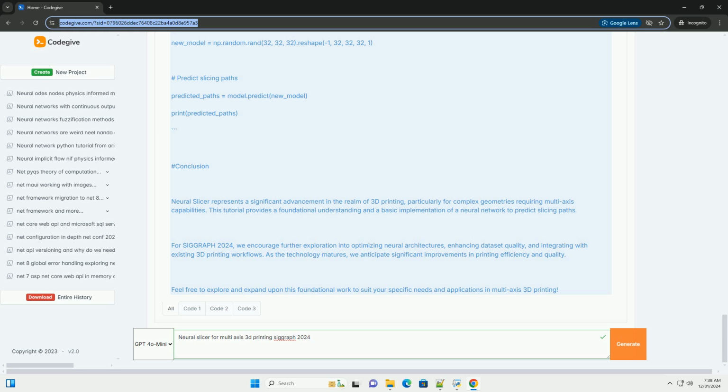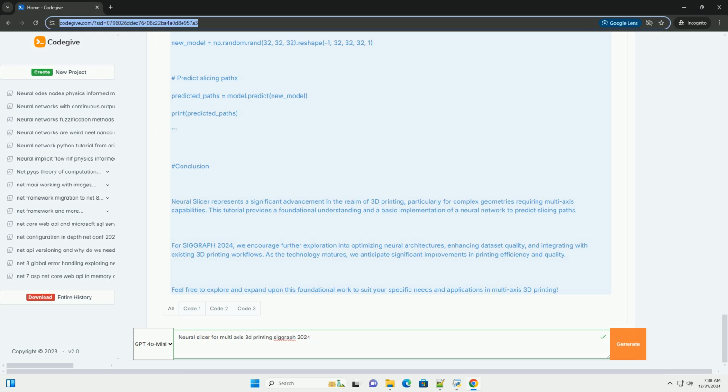Implementation steps. 1. Data preparation, collect a dataset of 3D models and their corresponding optimal slicing paths. 2. Model training, train a neural network using the dataset. 3. Slicing generation, utilize the trained model to generate slicing paths for new 3D models.